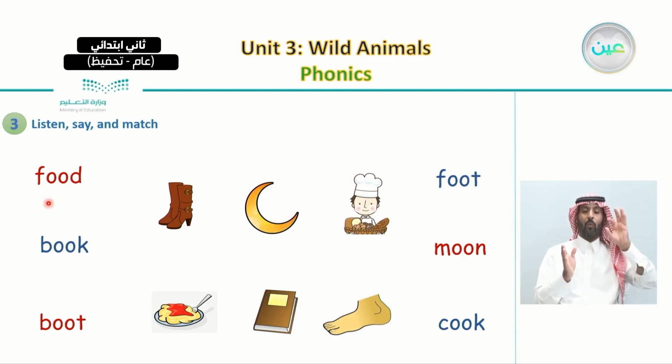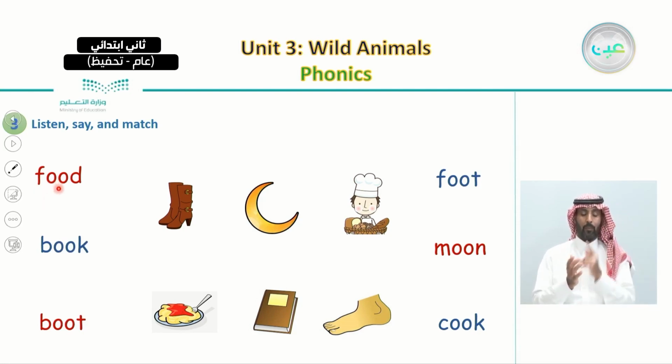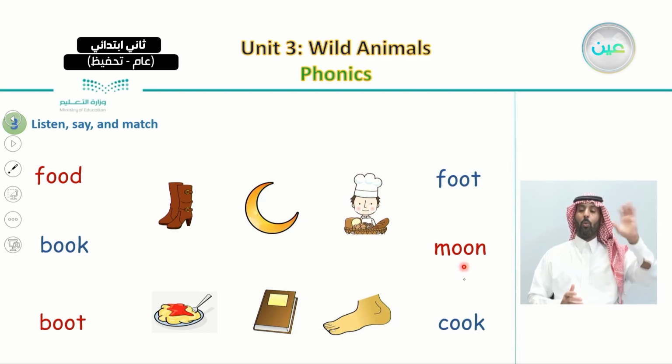Repeat after me. Food. Book. Boot. Foot. Moon. Cook.